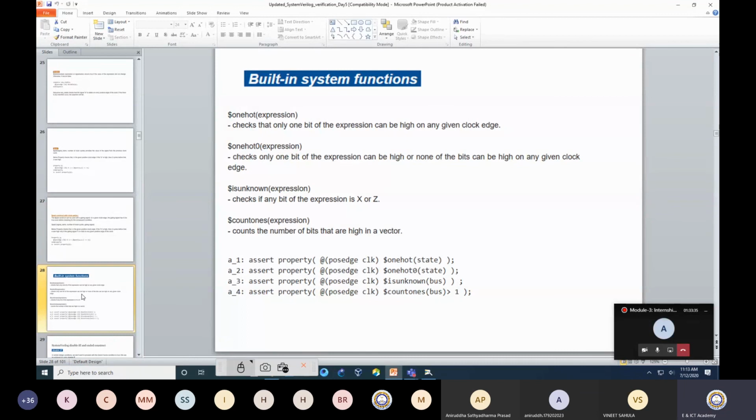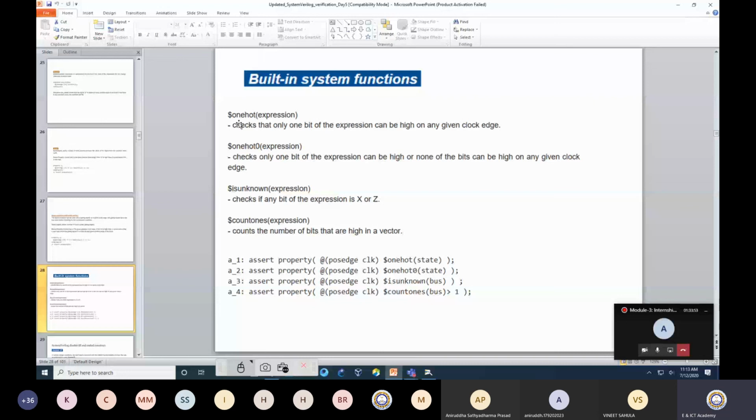So out of 3, if 1 is 1, 2 are 0, or out of 3, 1 is 0, 2 are 1. Whenever I am doing a randomization, I want to ensure whether 1 bit is 1 or 2 bits are 1. That is also possible.